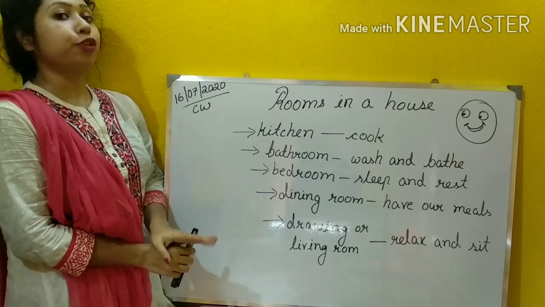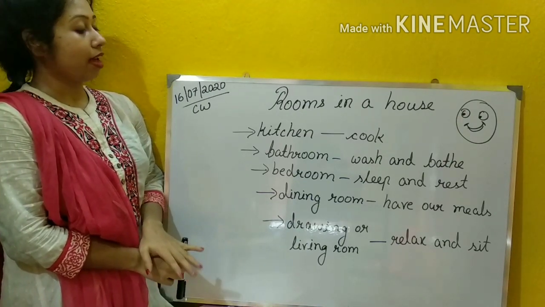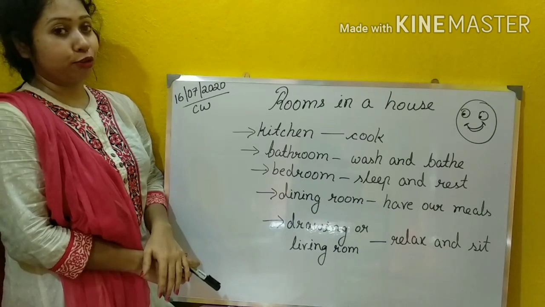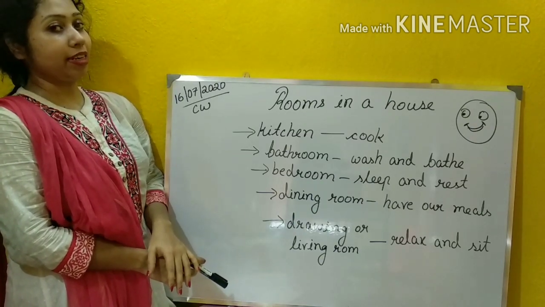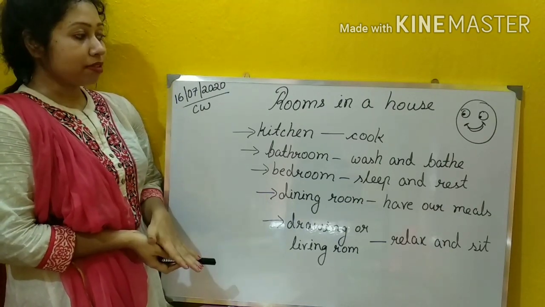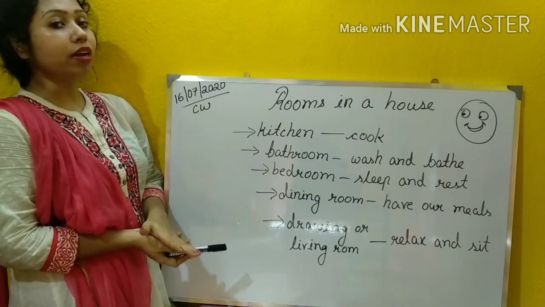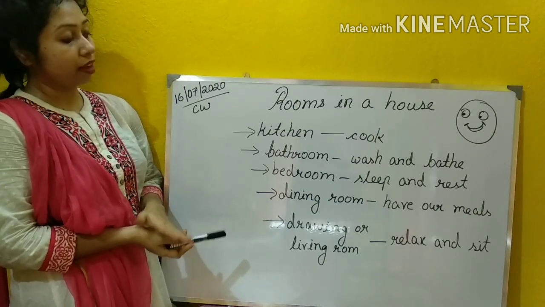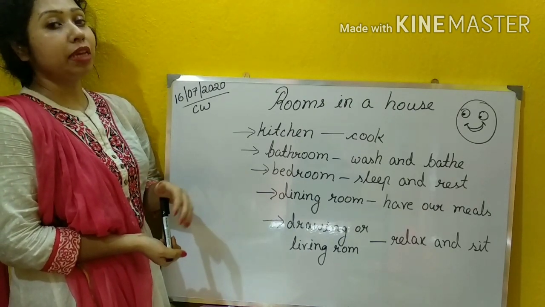Kitchen is a place where your mother cooks very tasty dishes for you. And next, the bathroom. This is a room where we take a bath, right? Next comes the bedroom. Bedroom is the place where we sleep and rest. আমরা যেখানে ঘুমোই আর আরাম করি. The next is the dining room where we take our meals.